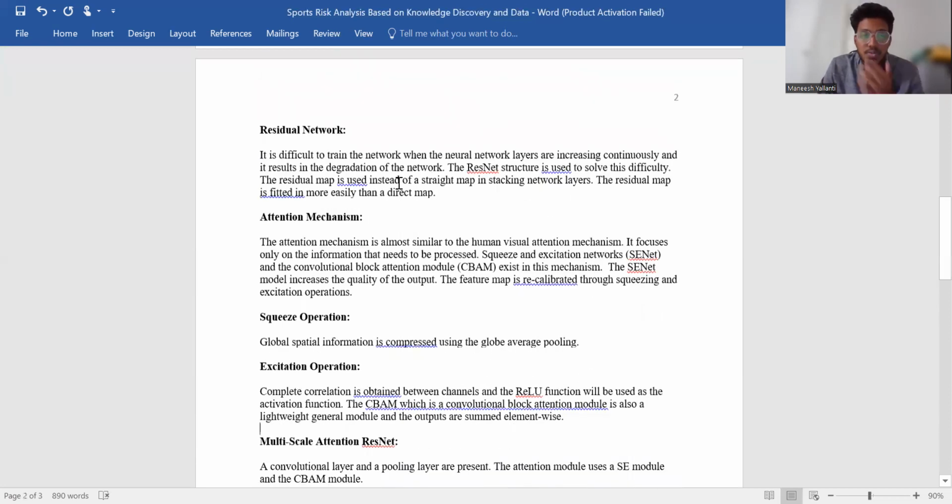Residual network. It is difficult to train the network when the neural network layers are increasing continuously, and it results in degradation of the network. The residual network structure is used to solve this difficulty. Here, the residual map is used instead of a straight map in stacking network layers.